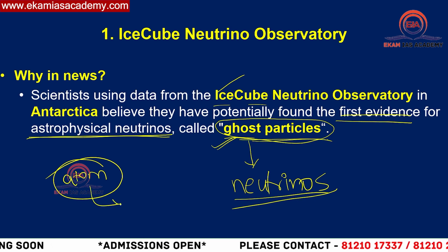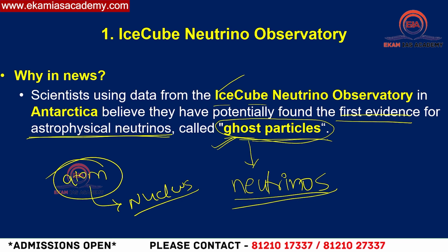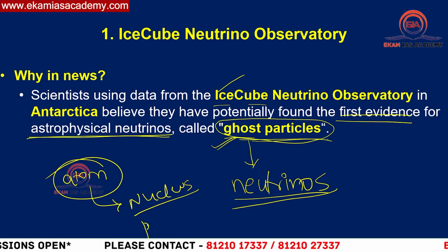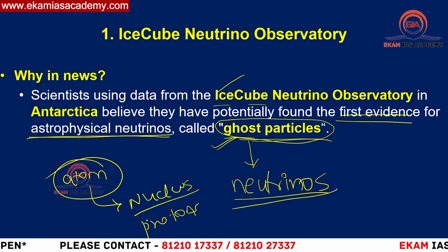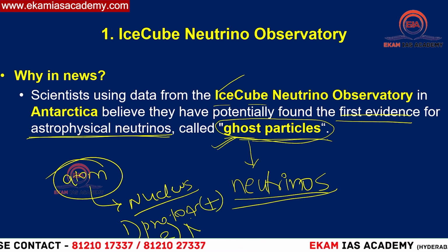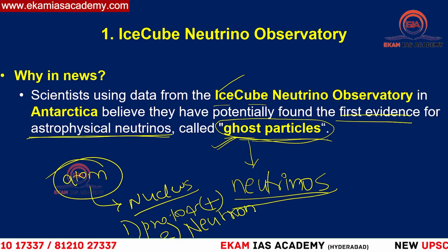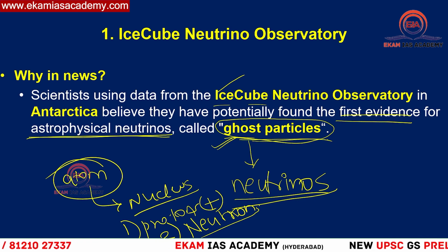In the atom we have the nucleus, right? In the nucleus we have two kinds of subatomic particles. Those are protons, which are positively charged. And you have neutrons. These are different: neutrons are neutral, with no charge.